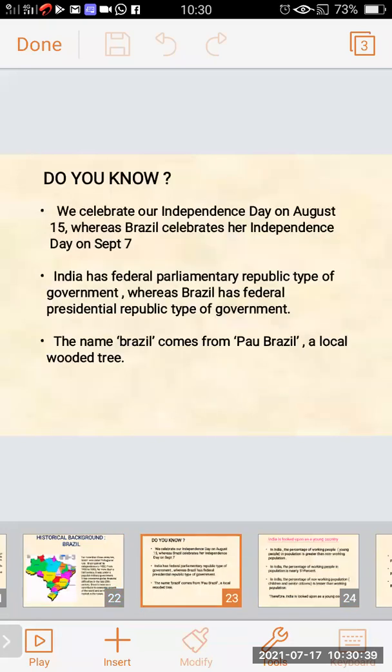It's very important. Do you know? We celebrate our Independence Day on August 15, whereas Brazil celebrates her Independence Day on 7 September. India has a federal parliamentary republic type of government, whereas Brazil has a federal presidential type of government. The name Brazil comes from Pau Brazil, a local wooded tree.